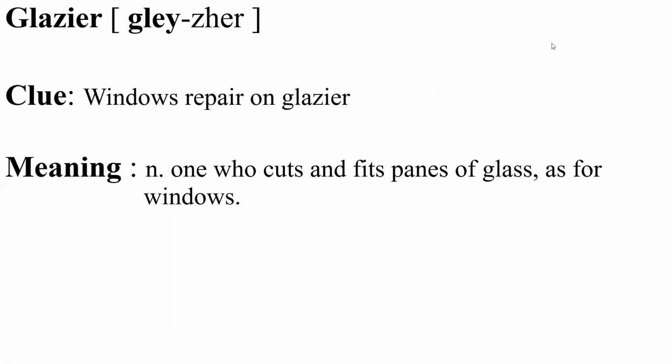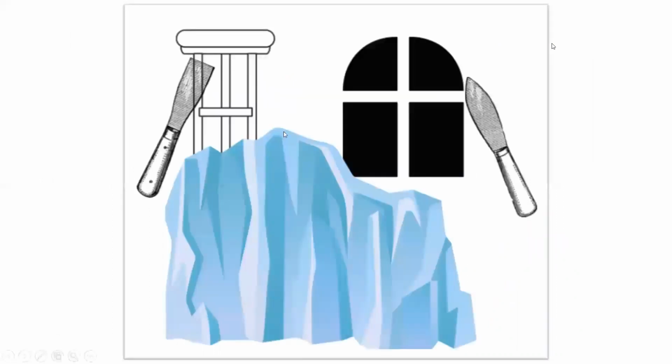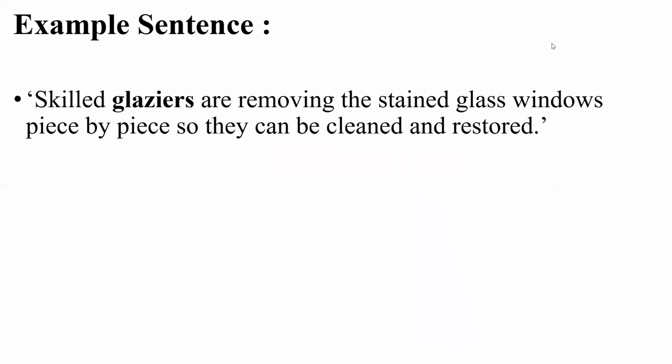Glazier, clue: windows repair on glacier. Glazier means one who cuts and fits panes of glass as for windows. Visualize a glazier at a glacier where windows were getting repaired. Skilled glaziers are removing the stained glass windows piece by piece so they can be cleaned and restored. This example is about the skill of the glaziers who are window repairers.